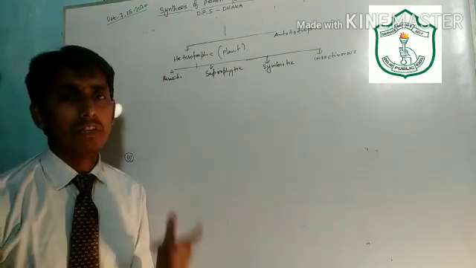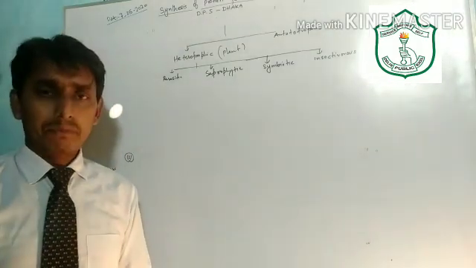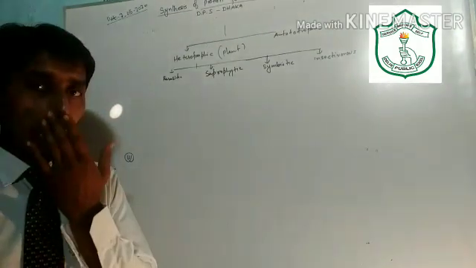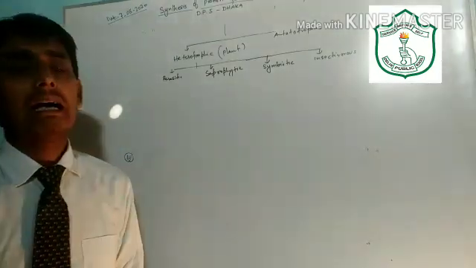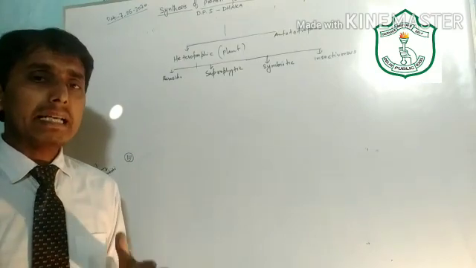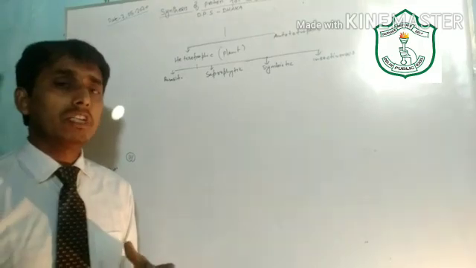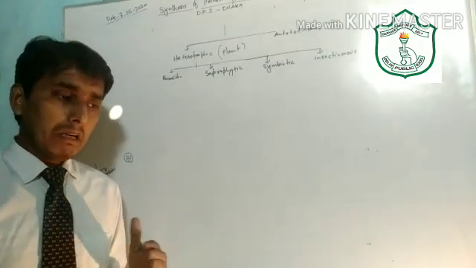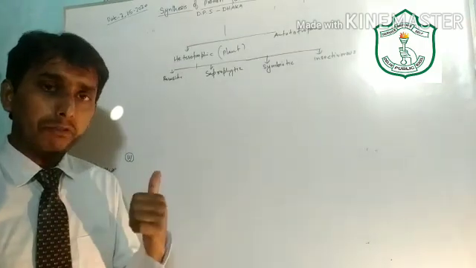It is the mode of nutrition in which the plant does not make its food in its own body, and it lives on the body of another plant and gets its nutrients from the host plant. The parasitic mode of nutrition is the nutrition in which the plant cannot make its own food.